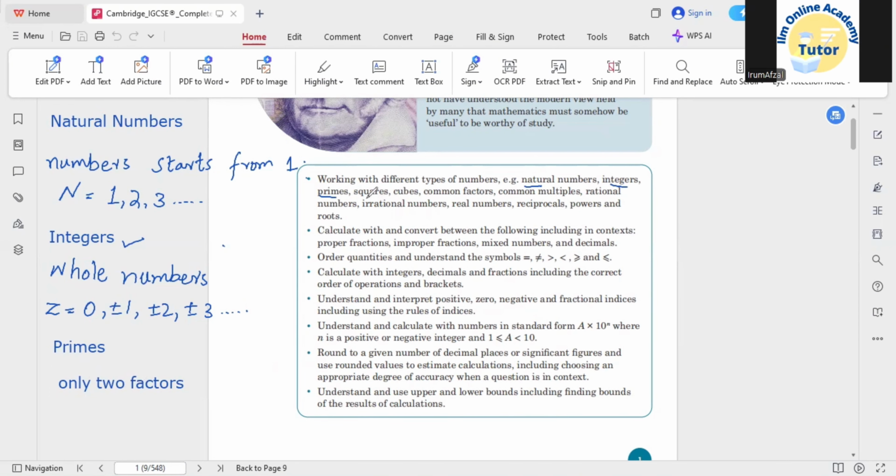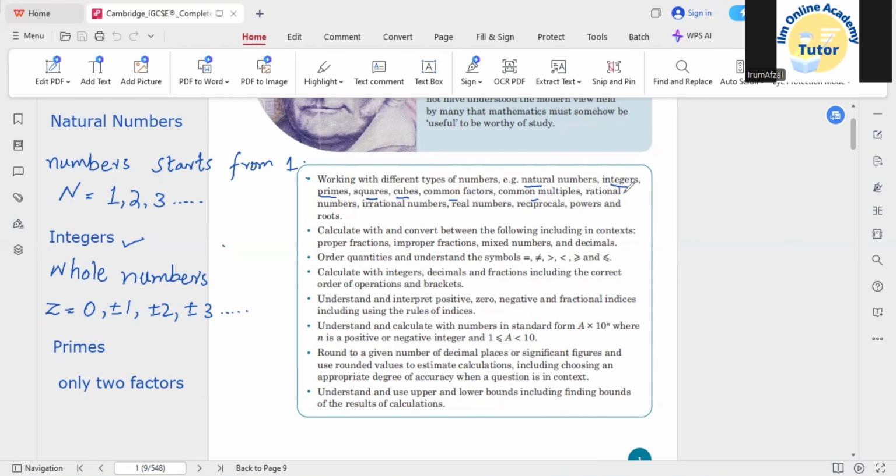Next is squares. You know that if you multiply a number by itself, that will be the square of the number. Cube, multiplying a number thrice, that will be basically the cube. Factors and common multiples, this also we will discuss in this chapter.